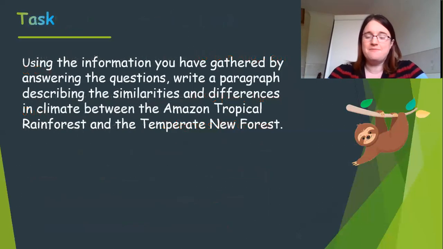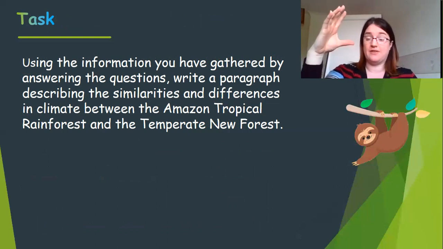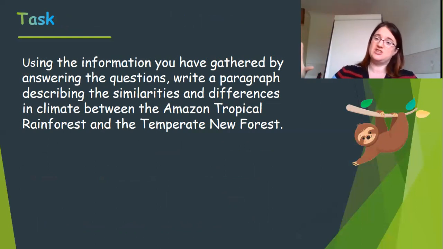So what are we going to do with this information? The final thing you're going to do in this lesson is to produce a paragraph of writing for me. So I want you to take, you've got some information now about the climate in the temperate forest of the New Forest. You've got some information about the tropical rainforest in Brazil. Can you compare the two? What do you notice now?